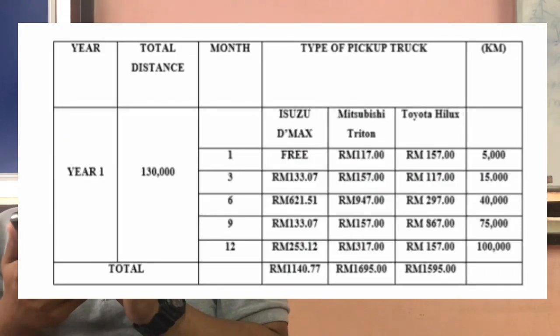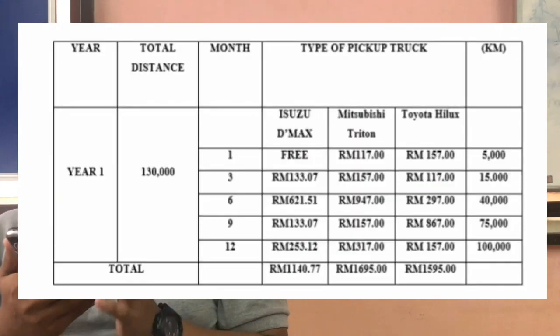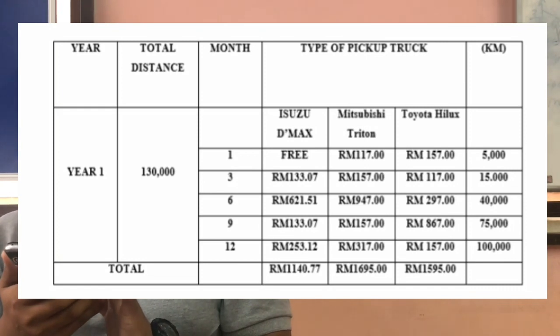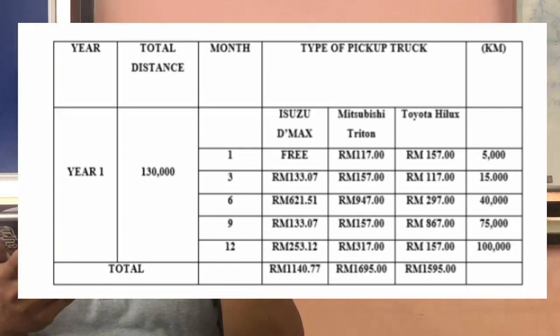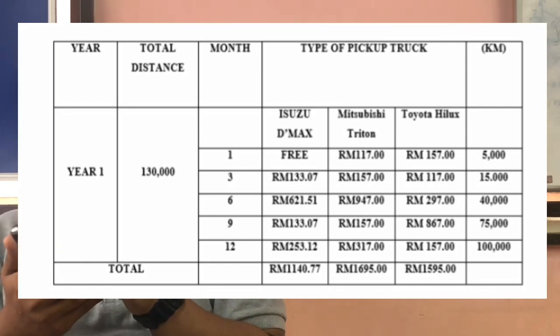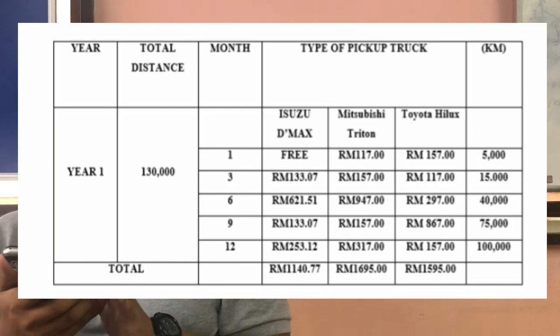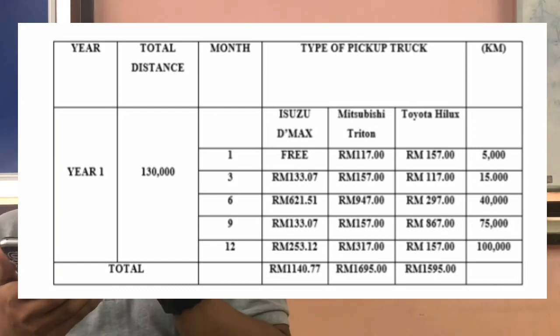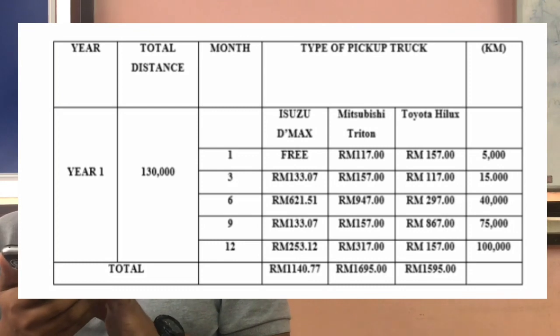So for year 1, the service for Isuzu D-Max is 1,147.77 ringgit. The Mitsubishi Triton is 1,695 ringgit. Toyota Hilux is 1,595 ringgit.